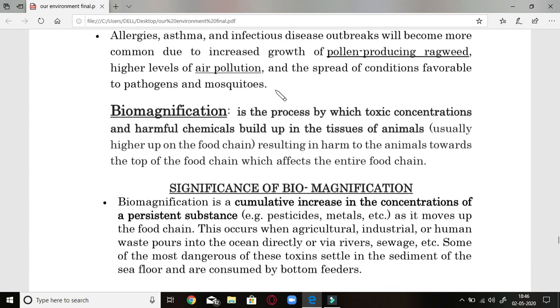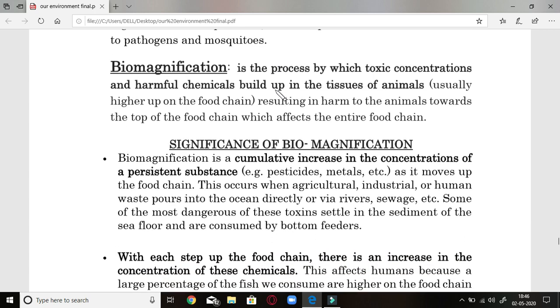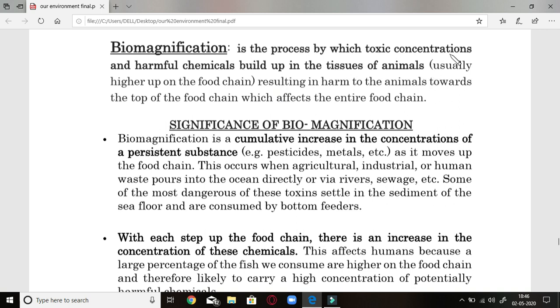Second effect is biomagnification. It is a process by which toxic concentrations of harmful chemicals build up in the tissue of animals. The concentration of toxic material increases at each trophic level of the food chain. Meaning, if some percentage of toxins is present at the producer level, then at the primary consumer it will increase. At the secondary consumer it will increase much more. And at the top carnivore, like the human being, the level will be the highest.